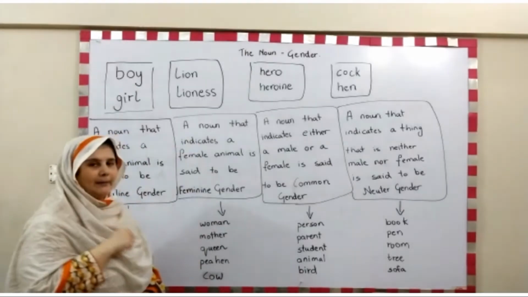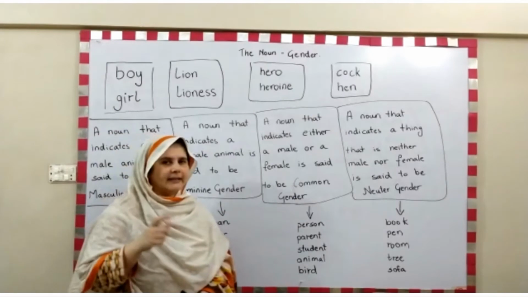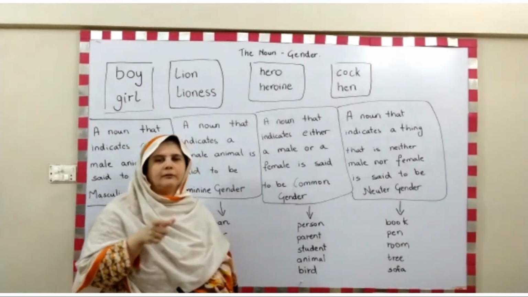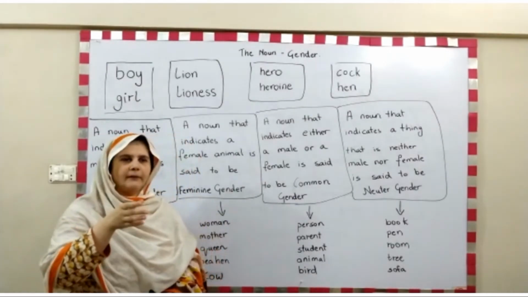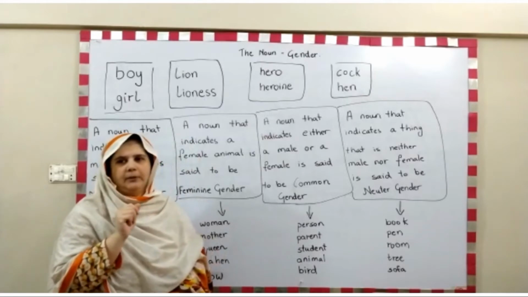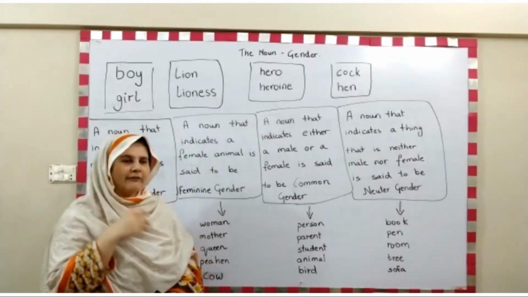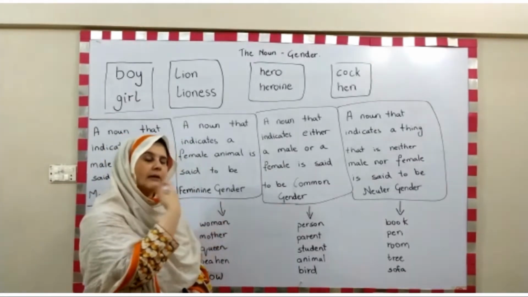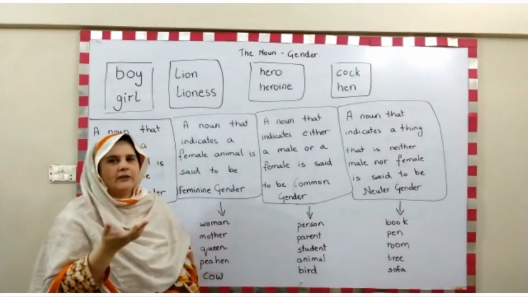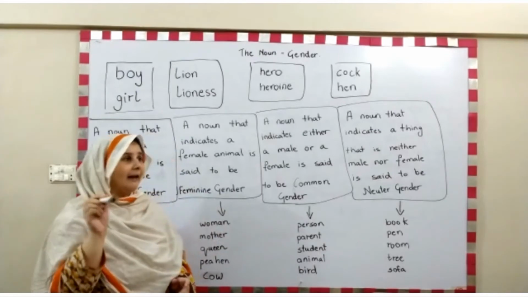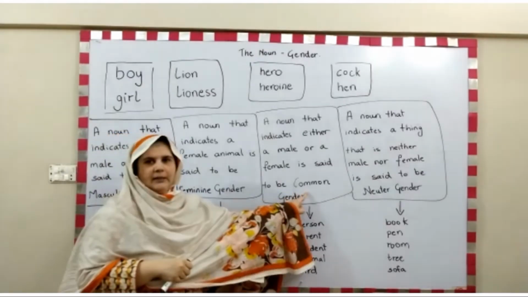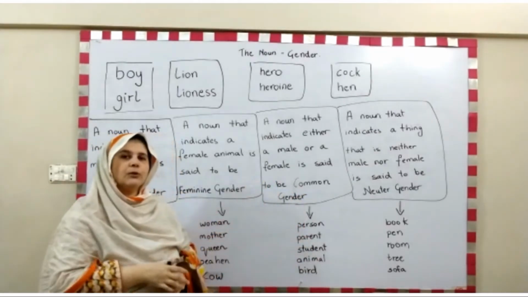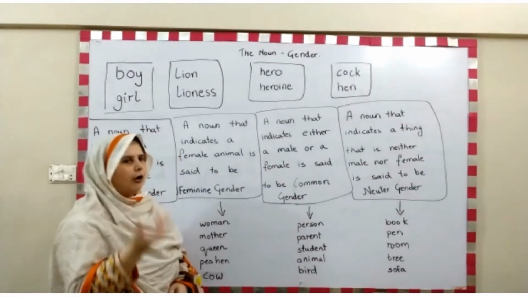Now there is one more, in which we don't know which category it belongs to, it actually represents both. For example, if I say parent, I don't know whether he's the father or the mother. I'm just generally categorizing a parent. That comes in the common gender because that word is used commonly for male or female.